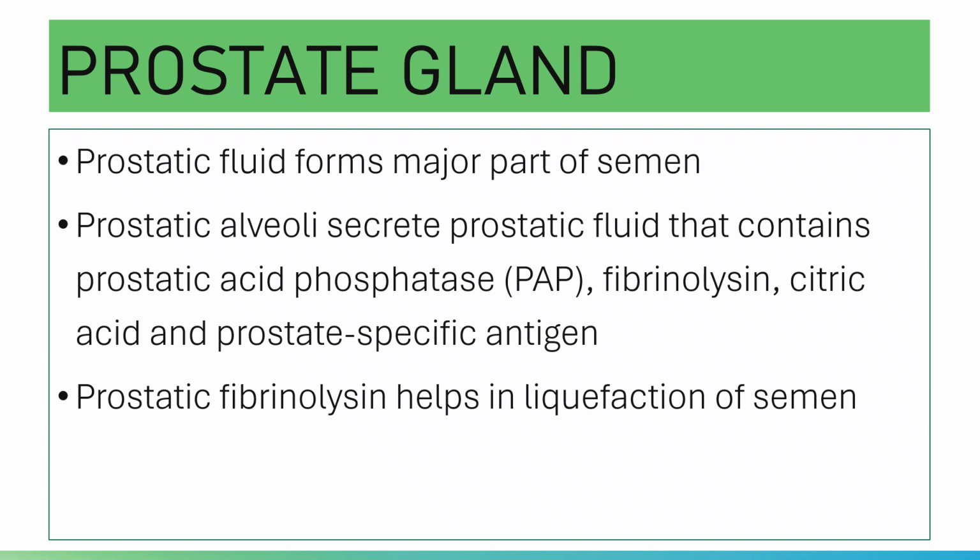Your prostatic alveoli secrete prostatic fluid that contains prostatic acid phosphatase, fibrinolysin, citric acid, as well as prostate-specific antigen, or PSA. Prostatic fibrinolysin helps in the liquefaction of your semen.